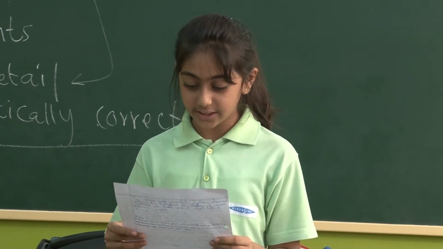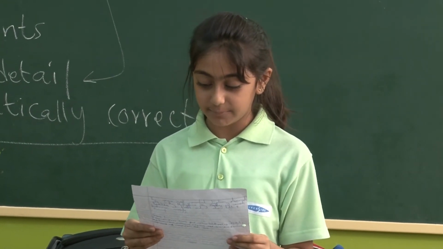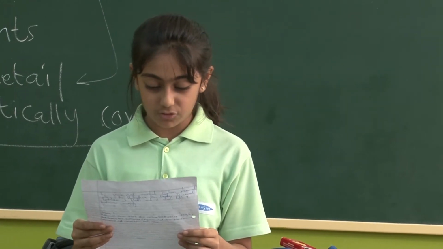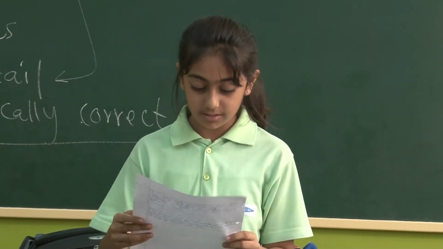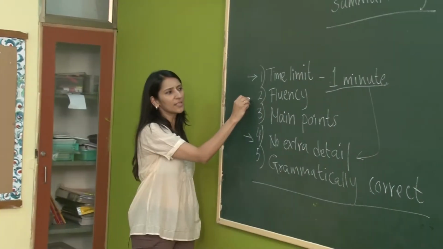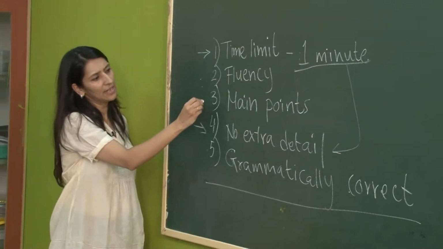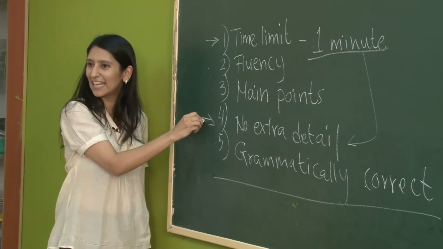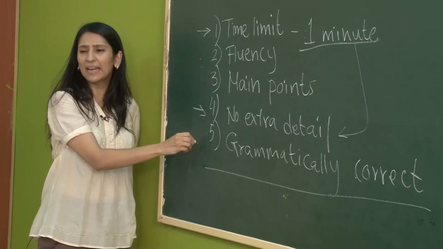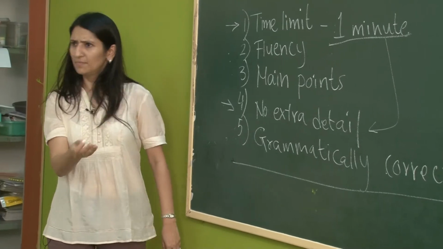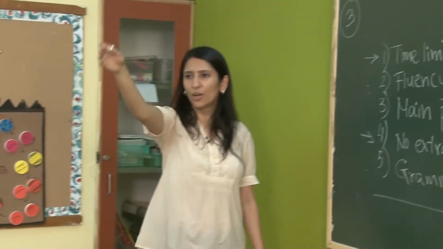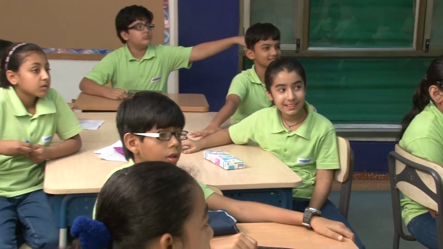In Andhra Pradesh, more than 1,500 buses were off the roads at midnight because employees joined the government protest. So there was fluency. The main points were definitely there. In fact, there were details which were not needed. Grammatically correct? Yes. So that's a 3 out of 5 for Diya's group. This is Ruchit's group. Who's going next?